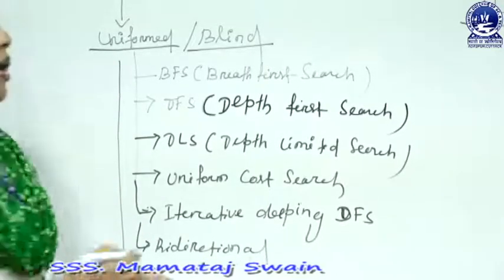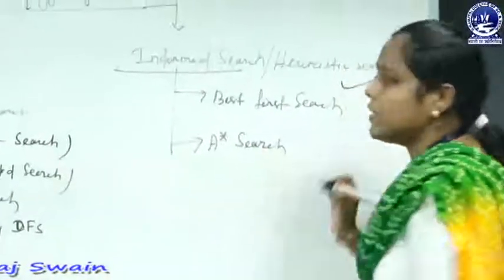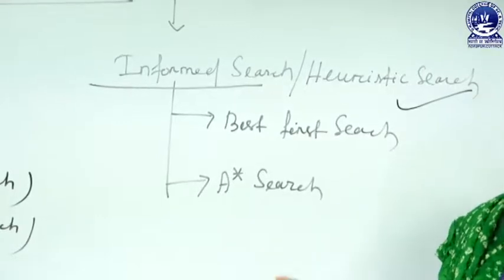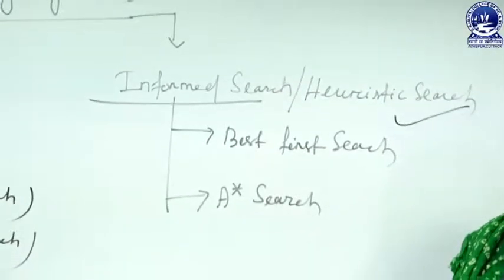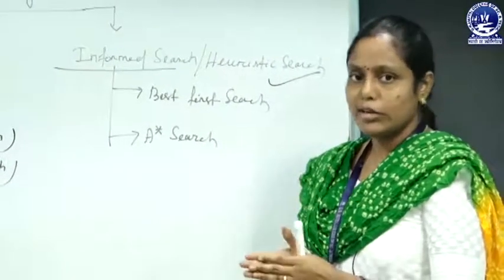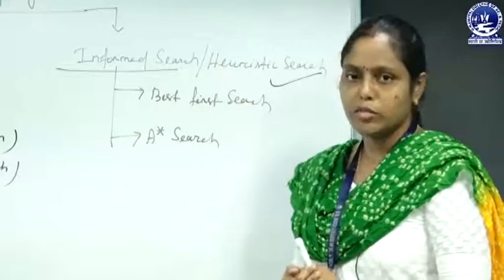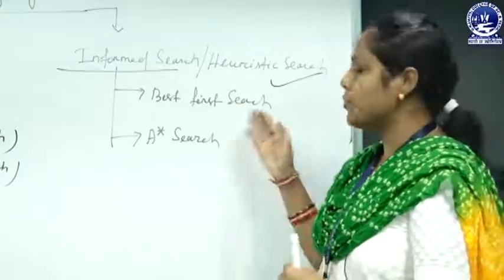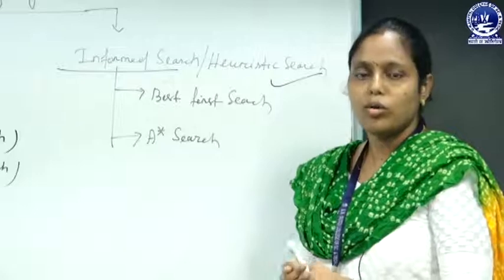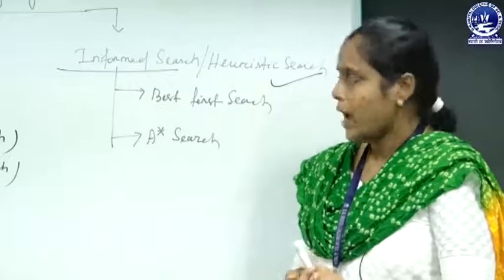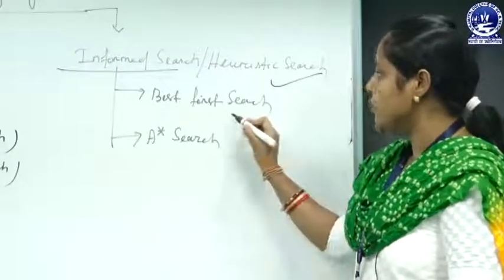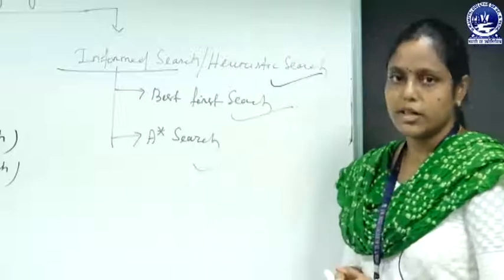Then next, informed search, or you can say heuristic search. In informed search algorithms, the domain knowledge is known. That means here the algorithm searches for the goal node, and it knows about the goal node and the starting node. For this reason, it is called informed search, and it uses a heuristic function. This heuristic function provides a way to find the good or best solution. Under this heuristic search, there are two different types of search. The first one is best first search and the next one is A star search.